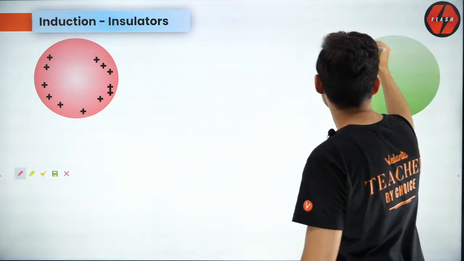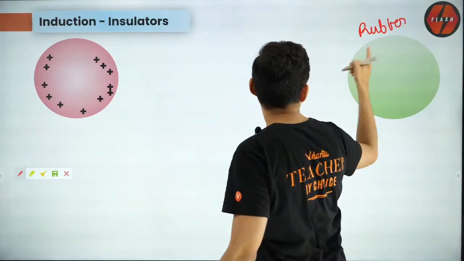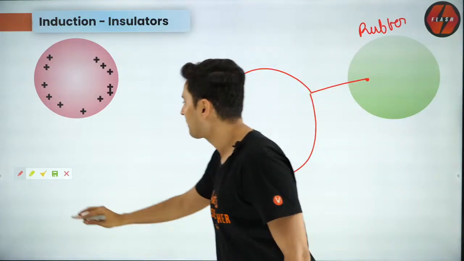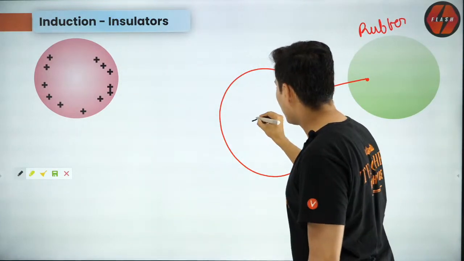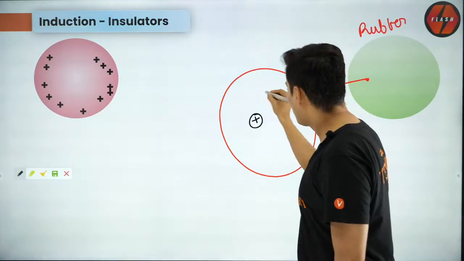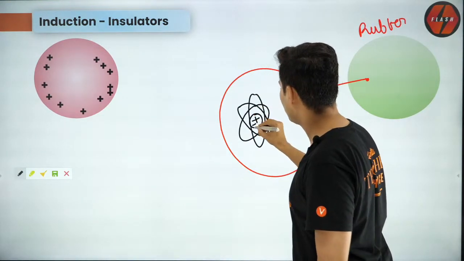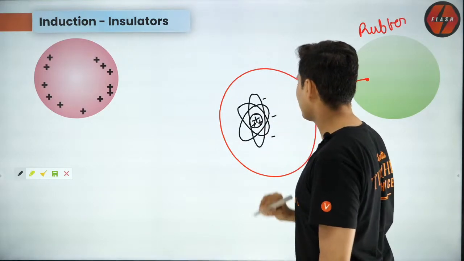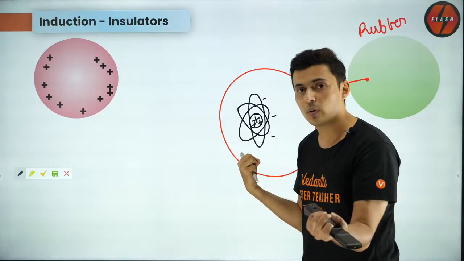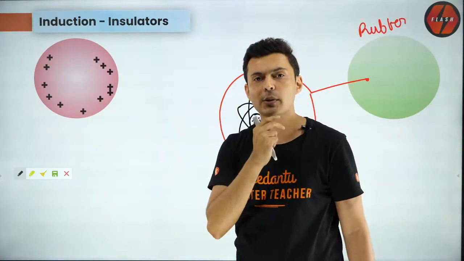See guys, this is, let's say, an example: rubber, an insulator, right? Now inside this, what will you have? You will have many atoms. Atoms are nothing but positive charges, which are the nucleus, and you will have electrons running around them like this, right? So you will have positive charge inside and negative charges running around them. So what is the effective charge of the atom? 0. So if each atom has 0 charge, the net charge on the rubber is also 0.